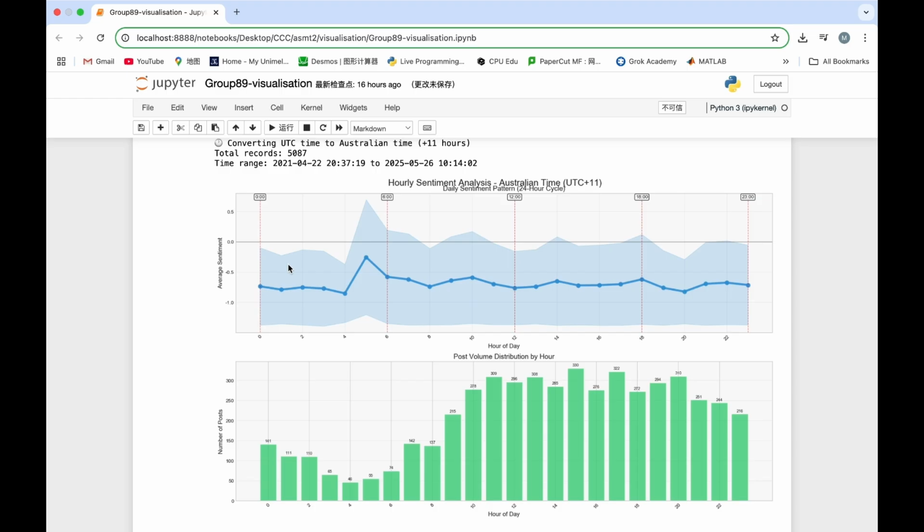This picture shows the emotional trends when people post during the 24 hours of a day, reflecting the patterns of emotional fluctuation throughout the day.